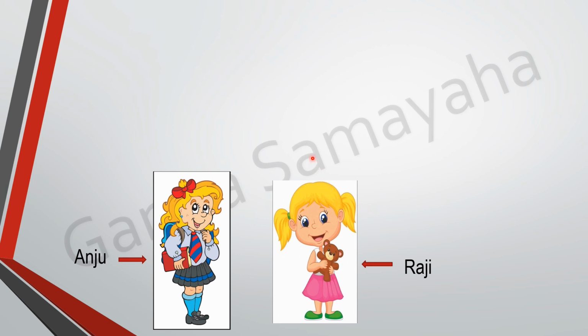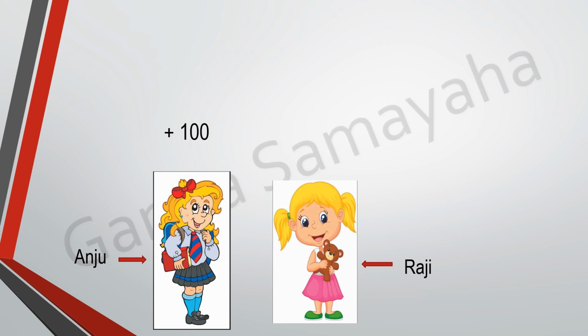Raji has promised she will give back 100 rupees to her. So, Anju, has she lost that 100 rupees? No, she has to get it. And how do we represent that? Mathematically, we say she has got plus 100. And Raji has to give back 100 rupees. How do we represent that mathematically?